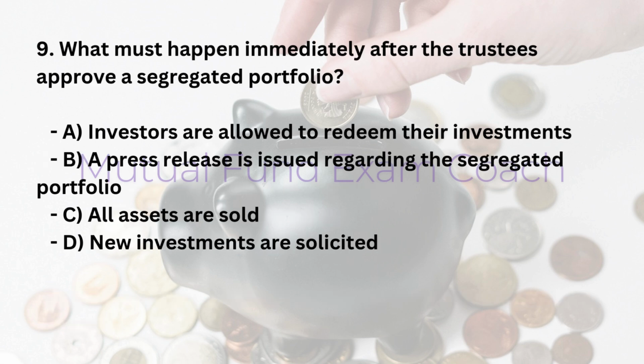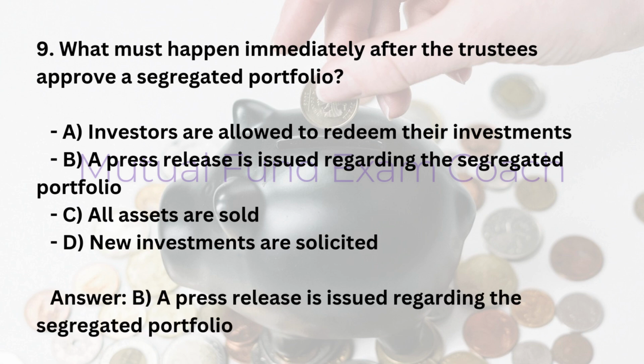9. What must happen immediately after the trustees approve a segregated portfolio? A. Investors are allowed to redeem their investments. B. A press release is issued regarding the segregated portfolio. C. All assets are sold. D. New investments are solicited. Answer: B. A press release is issued regarding the segregated portfolio.